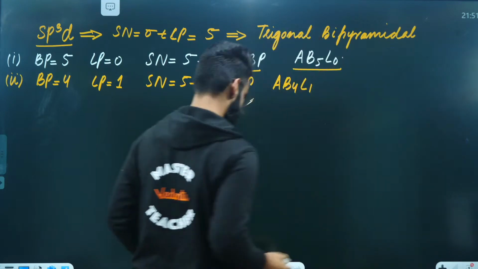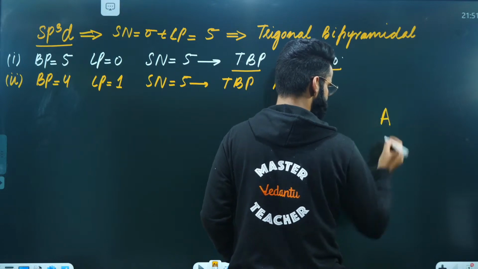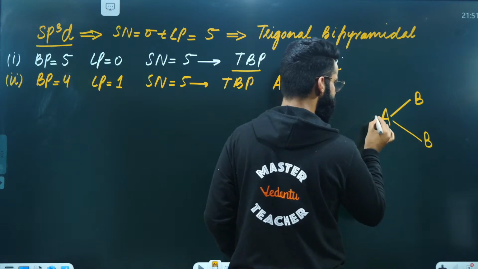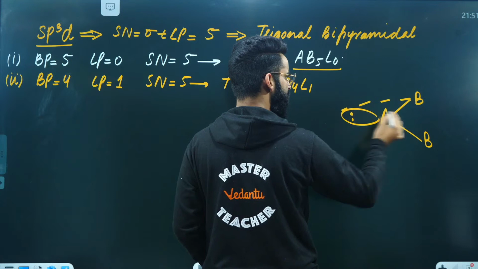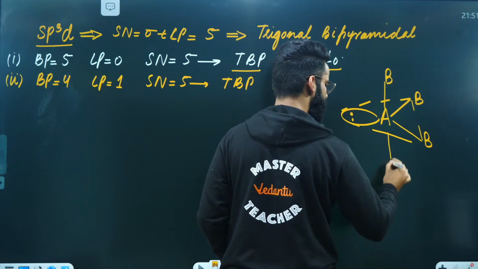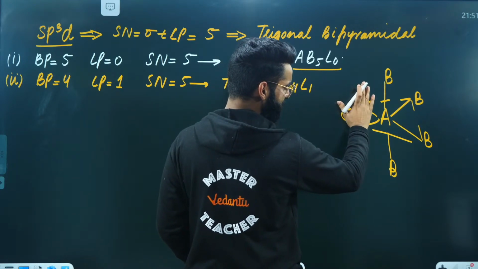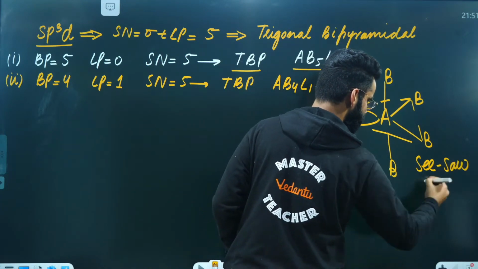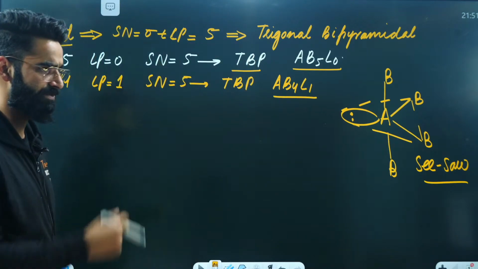Let me show you exactly what the seesaw shape is all about. This is A over here, for example. This is one of B, this is one more B. Over here, at the equatorial position, there's a lone pair. There is one bond perpendicular like this, and one more bond perpendicular like this. Just ignore the lone pair, then see it. You'll find it like a seesaw. This shape is what we call a seesaw shape. So any molecule of the type AB4L1 is definitely going to have a seesaw shape.